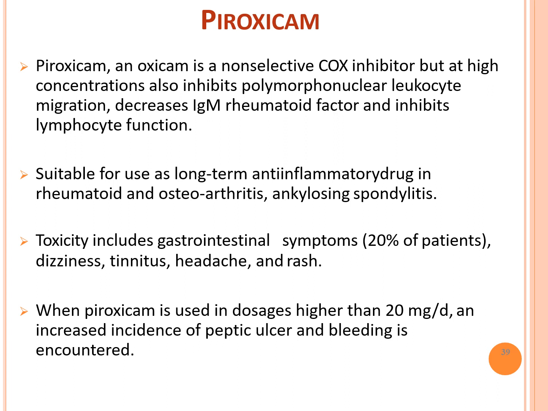Suitable as a long-term anti-inflammatory drug in rheumatoid arthritis, osteoarthritis and spondylitis. Toxicity includes gastrointestinal symptoms, dizziness, tinnitus, headache and rash. When piroxicam is used in doses higher than 20 mg per day, an increased incidence of peptic ulcer and bleeding is encountered. So we should not use more than 20 mg per day.